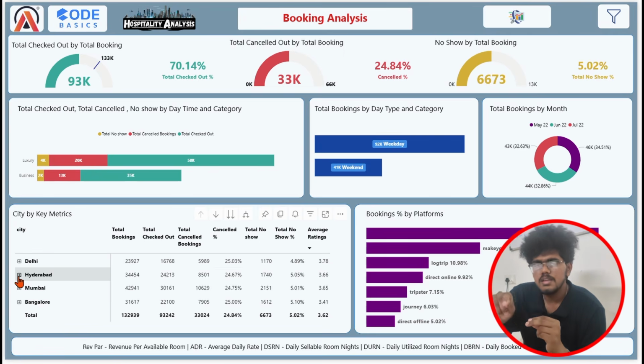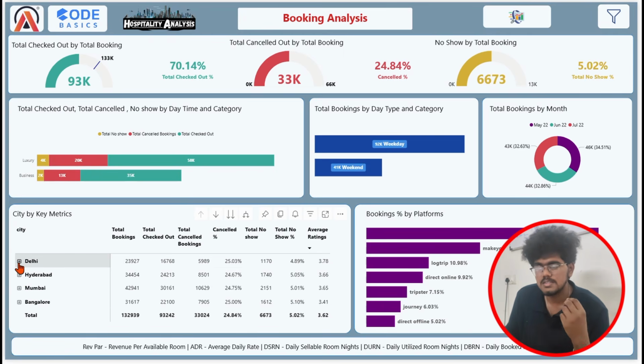But when you look at the RevPAR by city, revenue per available room, Hyderabad was the least performing city. So to improve that, maybe they need to improve the pricing strategies, because they have a good audience and good feedback in that specific city. They need to improve the cost, which helps them to capture the market. And Delhi also has a chance to capture the market, which can increase their sales as well.